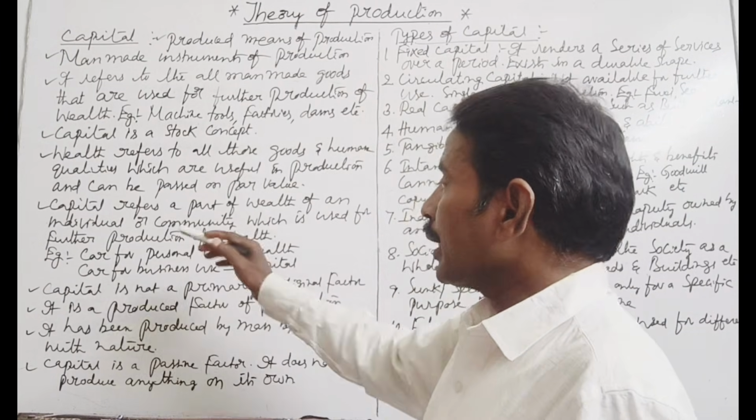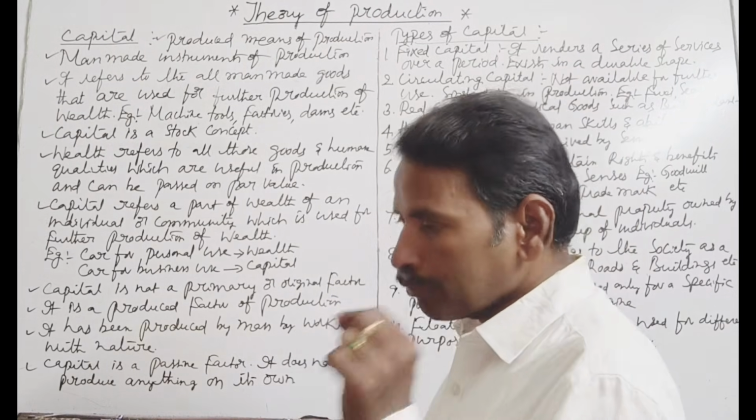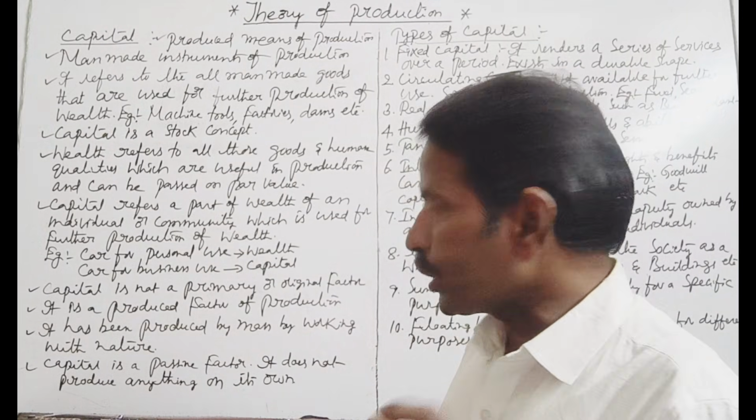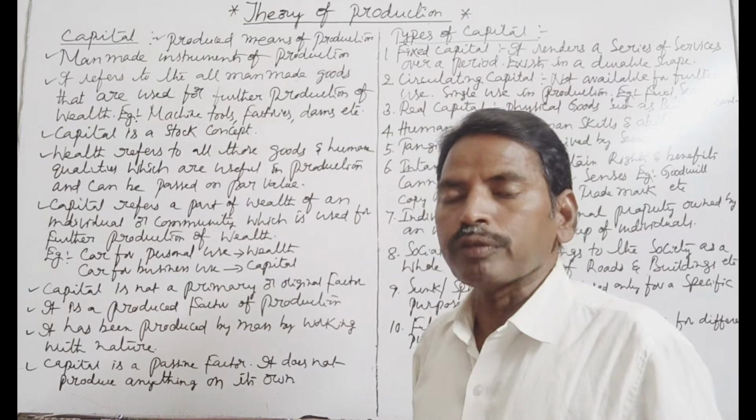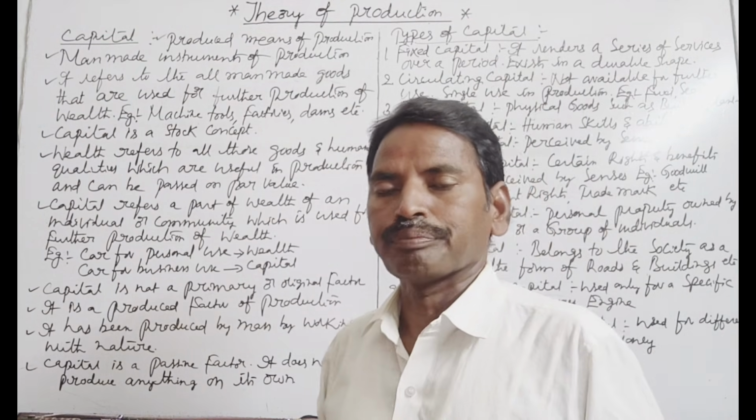Next, capital refers to a part of the wealth of an individual or community which is used for further production of wealth. That is called capital.